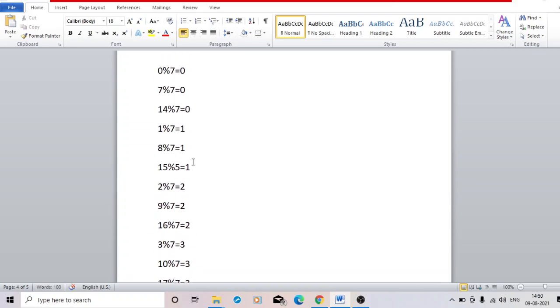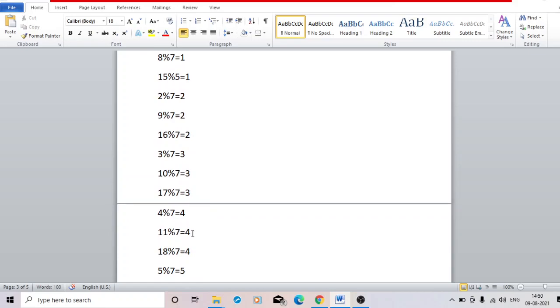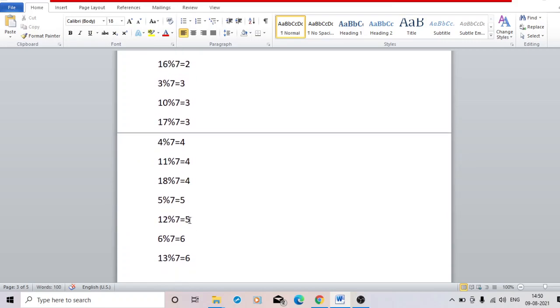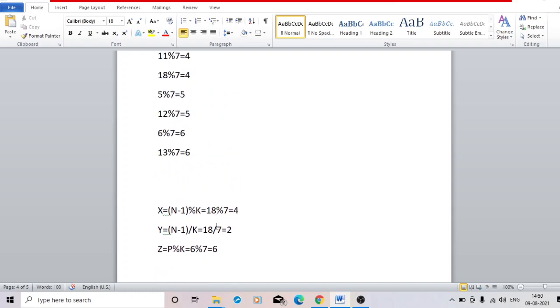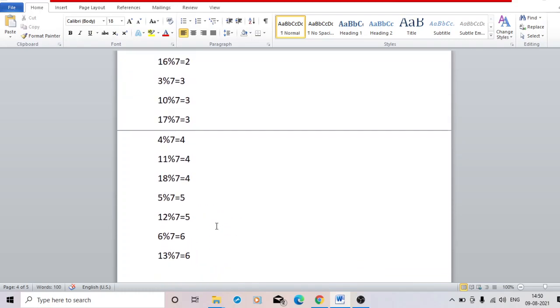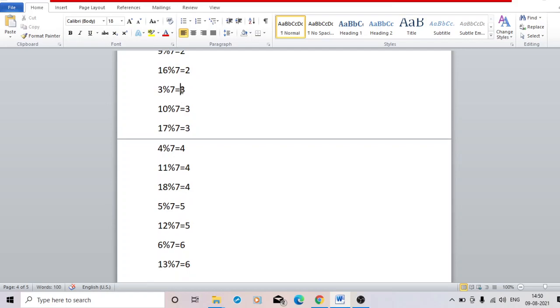Now let's check it: 12, 13, 14, 15, 16, 17, 18. Here he can have it on day 18, but the answer is showing day 19. So what is the problem here? Actually, I am choosing y plus 1 because every time it is present 3 times. But in case of mod value 5, it is present just 2 times.